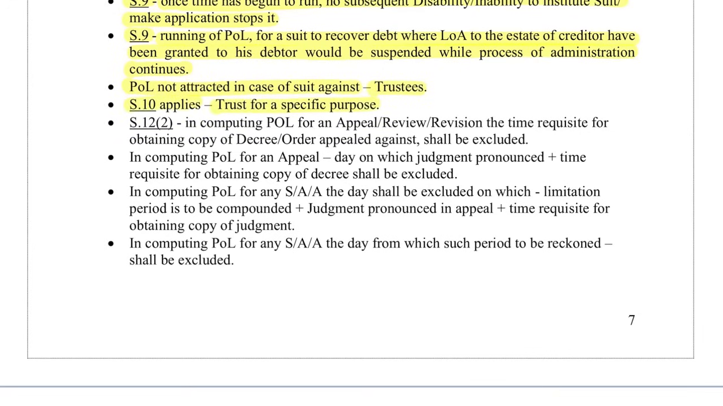Section 12 subsection 2 talks about computing the period of limitation for an appeal, review, or revision: the time requisite for obtaining a copy of the decree or order appealed against shall be excluded. In computing the period of limitation for an appeal, the day on which the judgment was pronounced and the time requisite for obtaining a copy of the decree shall be excluded.